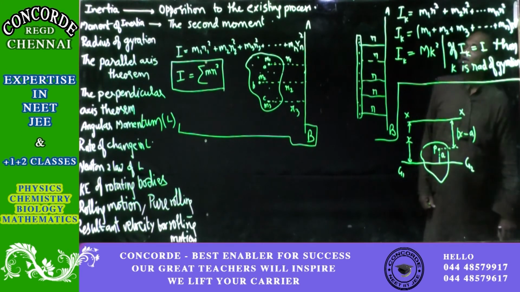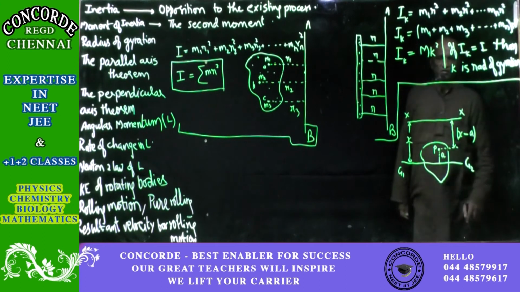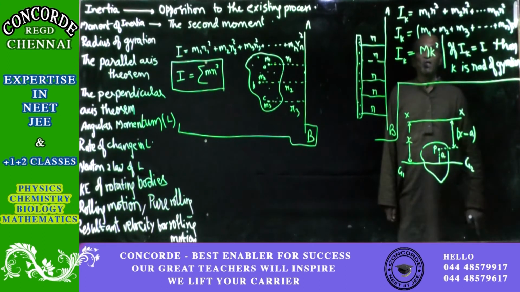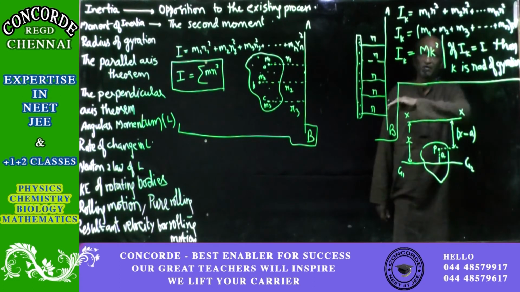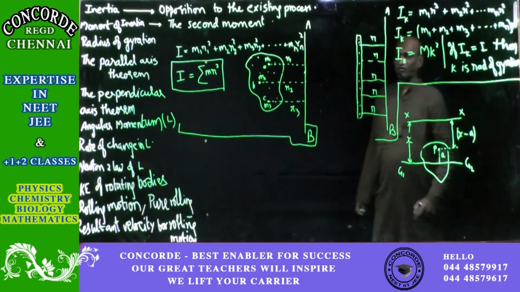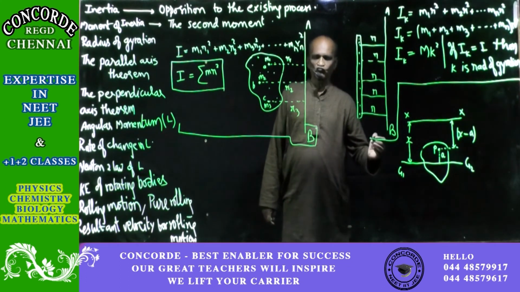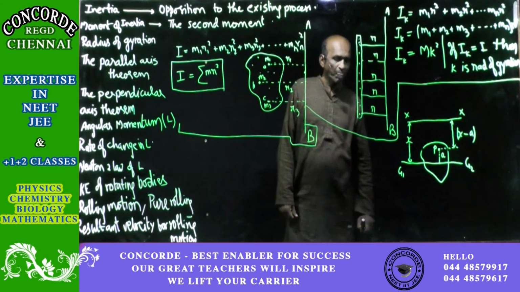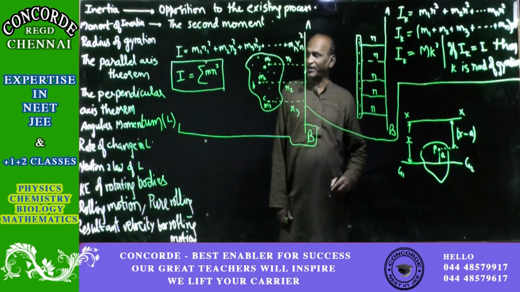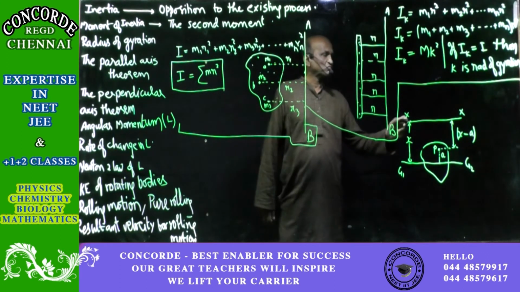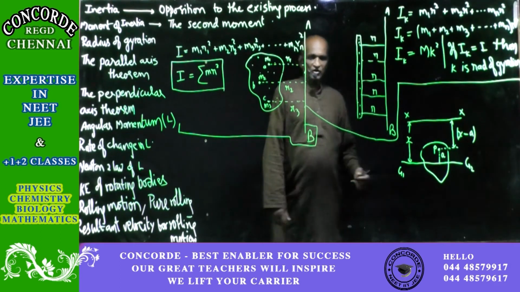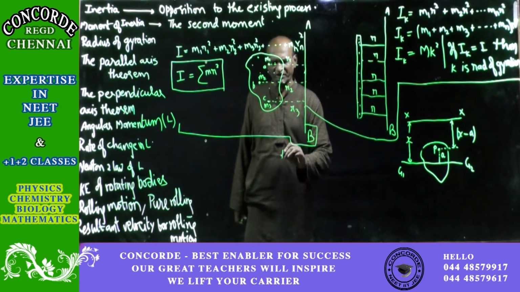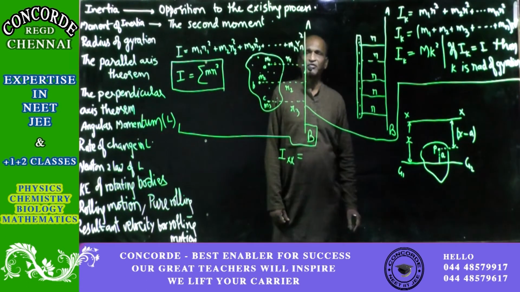Okay, so now for this particle P, let us find the moment of inertia about this line. Because it is about the line xx, I will call that moment of inertia Ixx. And we know the equation for moment of inertia.